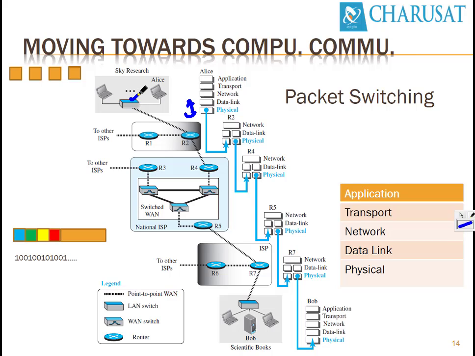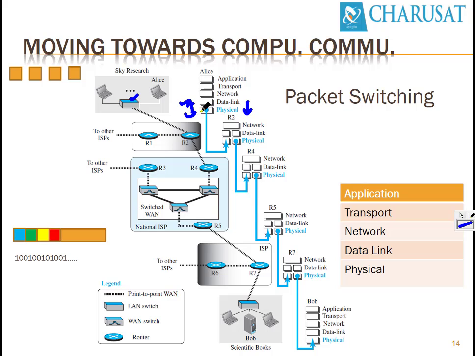Now, what is the job of the data link layer over here? The data link layer will identify that this data is intended for R2. Upon making the decision at the data link layer that this data is intended for R2, it searches for the outgoing port, and it gives the data back to the physical layer. So this is the outgoing direction.